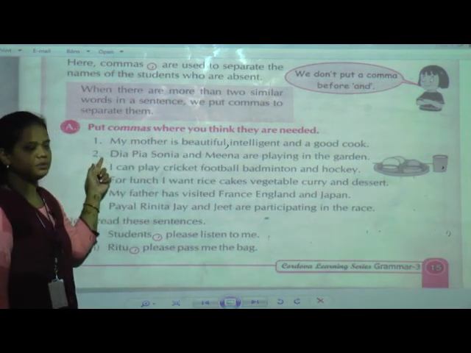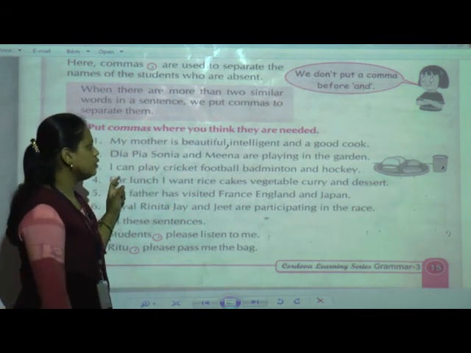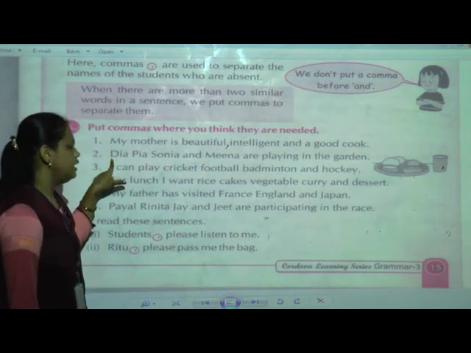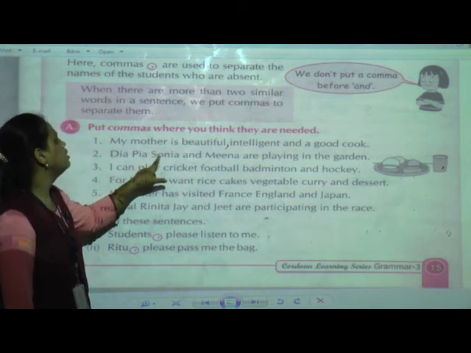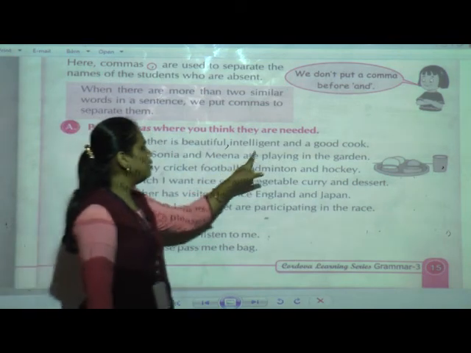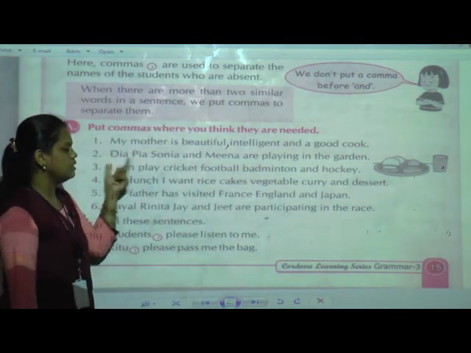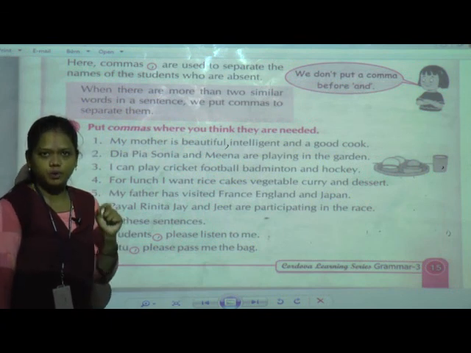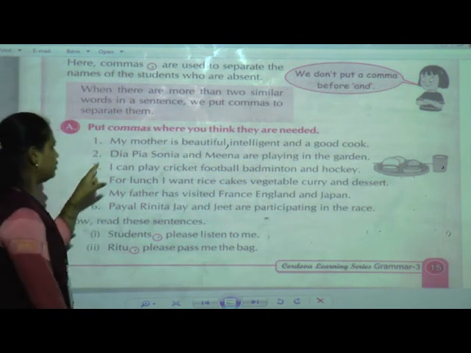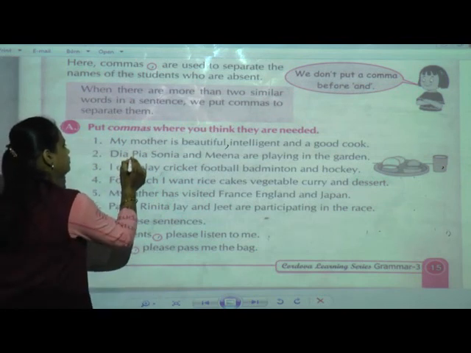Now second one is Dia, Pia, Sonia and Meena. See here, some students' or children's names are given. Dia, Pia, Sonia and Meena are playing in the garden. Now here some children's names are given. See, when we have to give a pause, that time we have to give a comma. Dia, pause means we can give a comma.